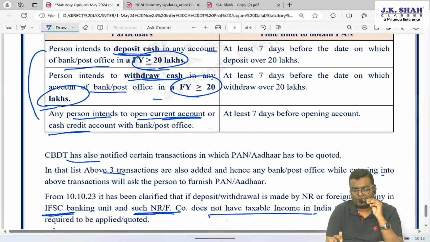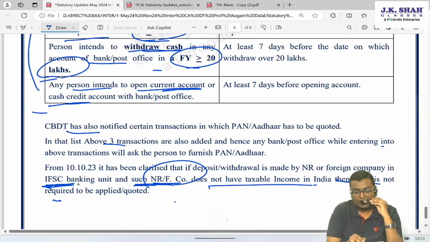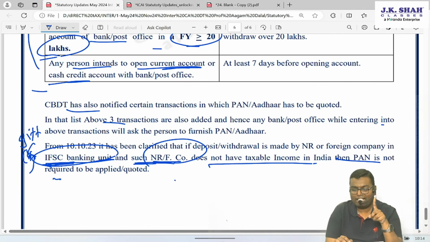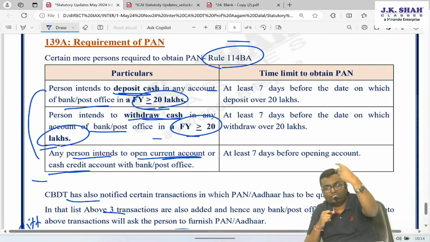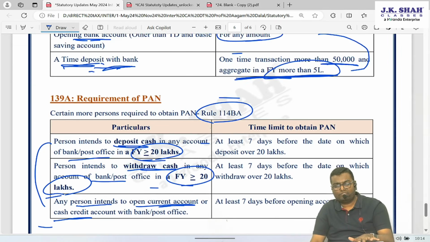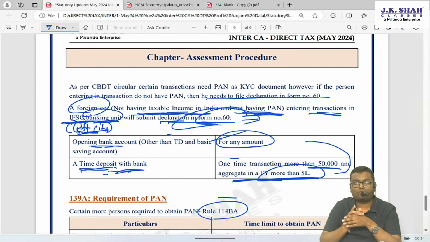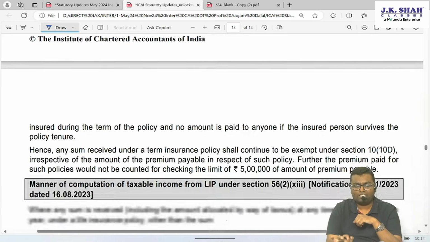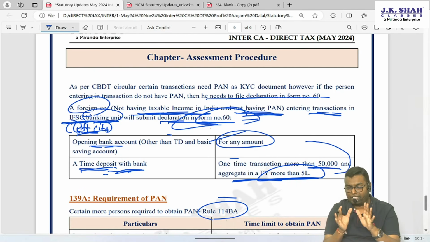But remember, to whom is this concession given? A non-resident or foreign company entering transactions with an IFSC banking unit, that is in GIFT City, and they should not have any taxable income in India. Then only they are not supposed to take a permanent account number of India, even though they enter into these transactions. If you ask me personally, these two amendments of the assessment procedure chapter are mainly relevant to CA Final, because non-resident taxation mainly comes in CA Final. Still, in the inter-statutory update PDF they have given these amendments, and that's why it was my duty to teach. I have taught this, but it is not that important for the exam.